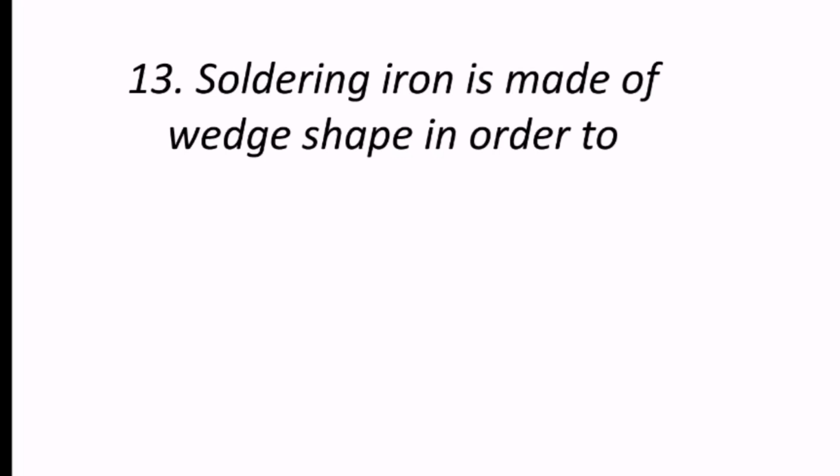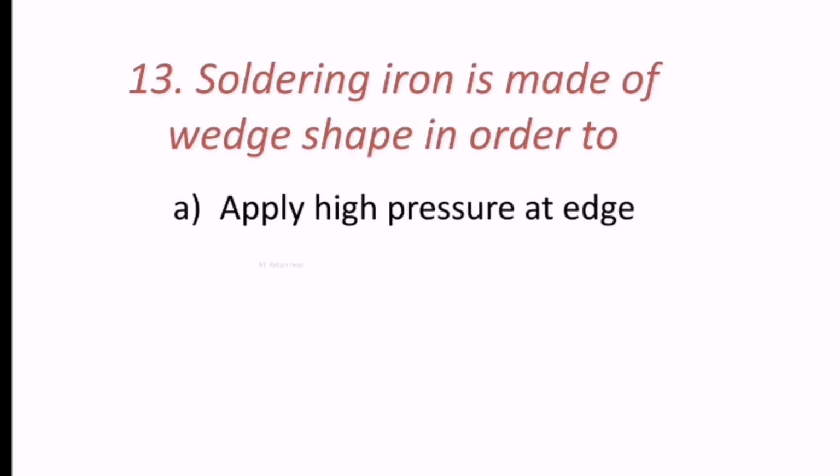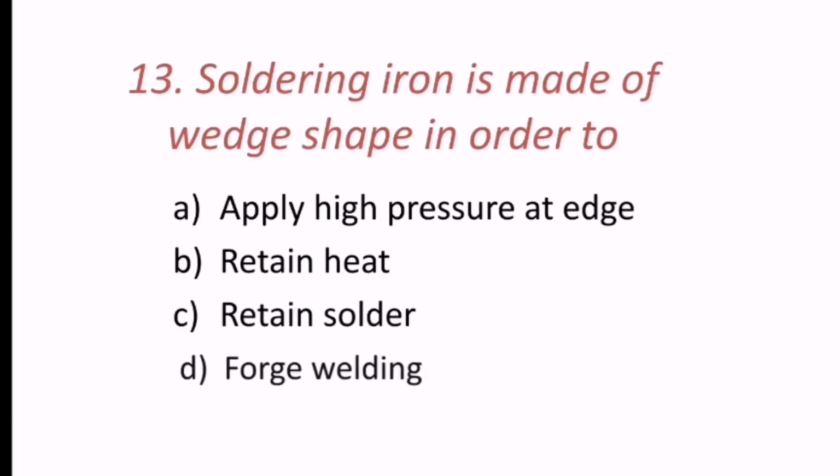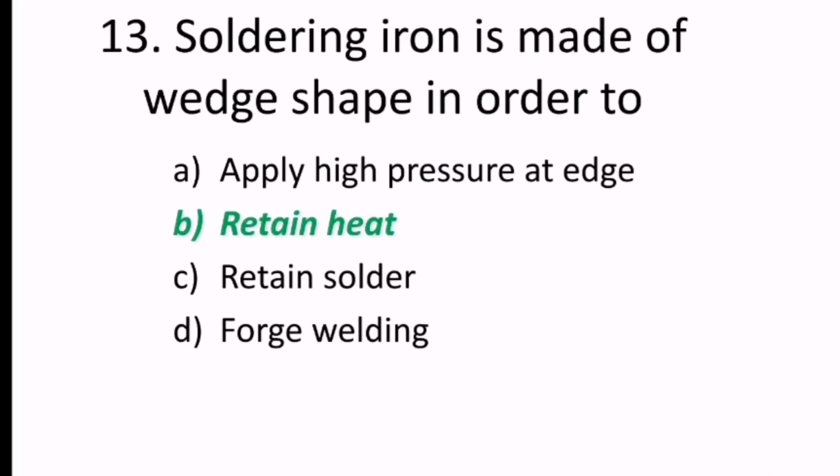13th question: a soldering iron is made of wedge shape in order to apply high pressure at edge, retain heat, retain solder, or forge welding. The soldering iron looks like a wedge shape, so it is to retain the heat. B is the correct answer.